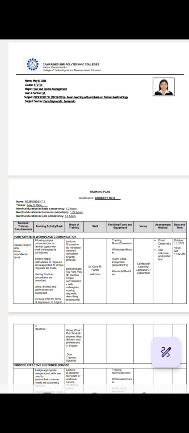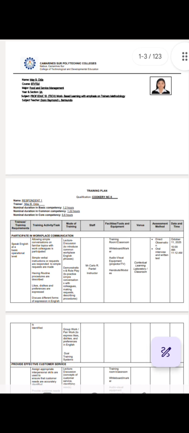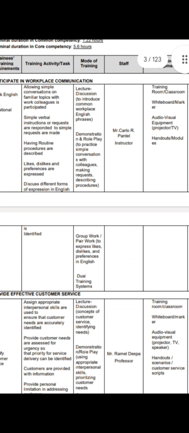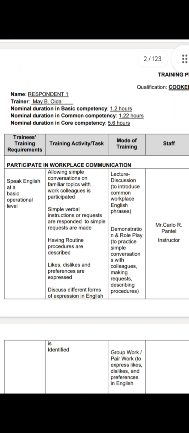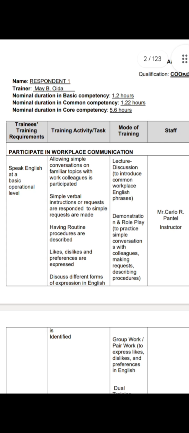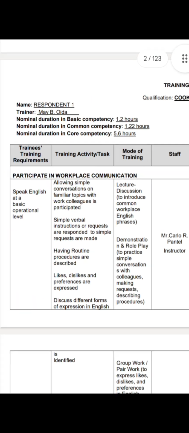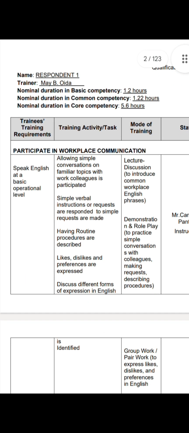Here is my training plan under the qualification of Cookery and C2. First we have respondent 1. Some of my respondents didn't indicate their names because for me it's also optional, so it's up to them. It's part of their privacy. Then I put here trainer and my name.